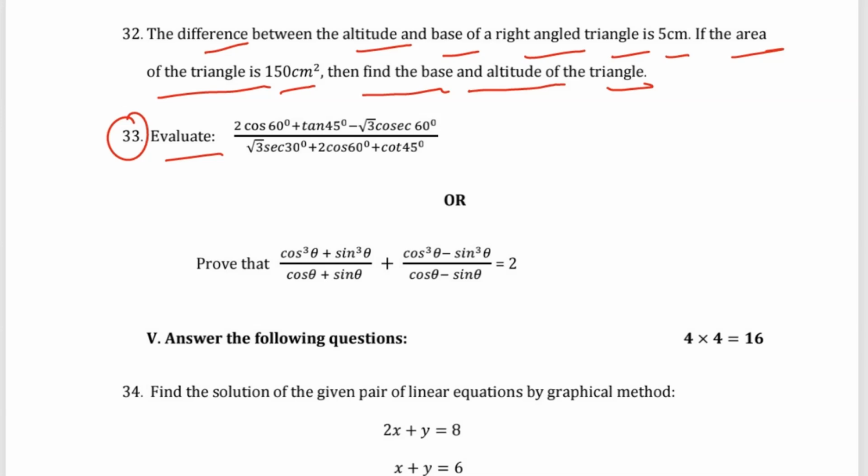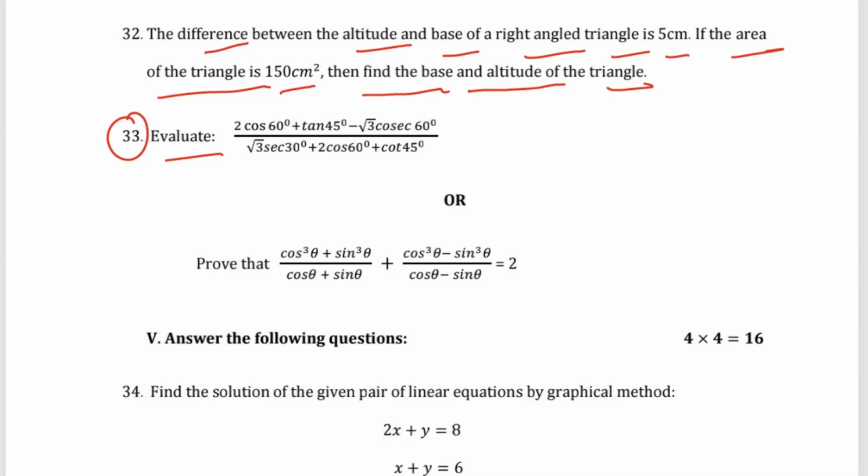root 3 cosec 60 degree, divided by root 3 sec 30 degree plus 2 cos 60 degree plus cot 45 degree. Or prove that (cos cube theta plus sin cube theta) divided by (cos theta plus sin theta), plus (cos cube theta minus sin cube theta) divided by (cos theta minus sin theta), equals 2.